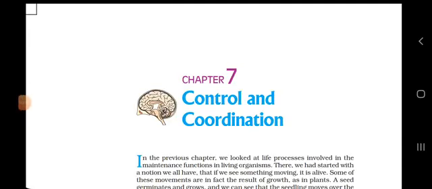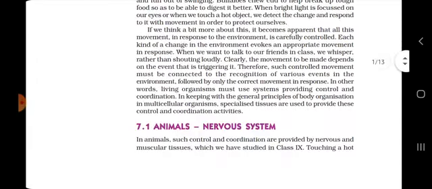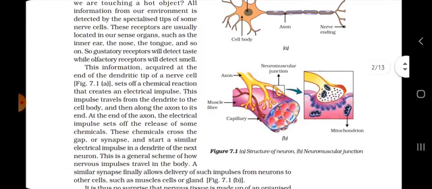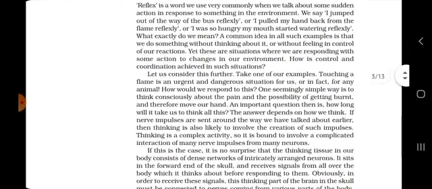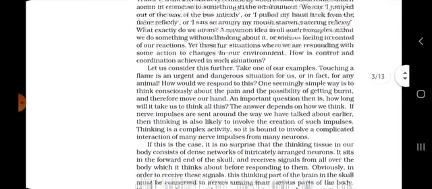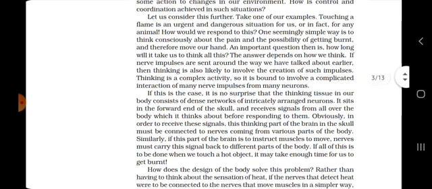Everyone. So now, as we have started the chapter of control and coordination, we have completed the human coordination system as well as the animal nervous system: the structure of the neuron and the function of the nervous cells, how they interpret the messages to the brain and integrate them. We also learned about reflex actions and the reflex arc and how they work. As we all know, reflex actions and the reflex arc are much faster than interpretation by the brain, and take less time to respond.